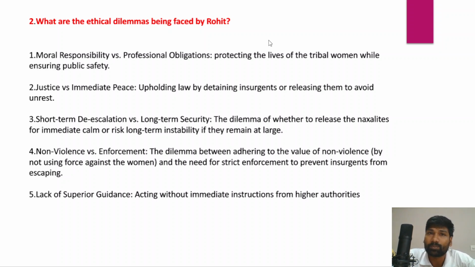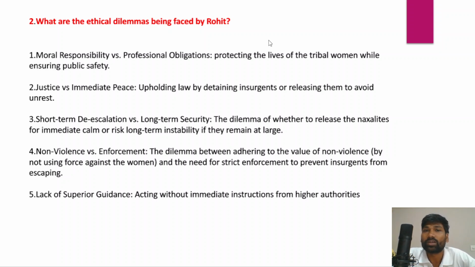Now what is the professional obligation of Rohit? Rohit needs to perform his professional duties. That is, he must arrest those 10 hardcore Naxalites. However, when it comes to moral responsibility, it is also very important that Rohit should respect the rights of tribal women.